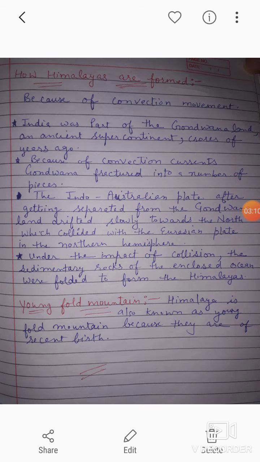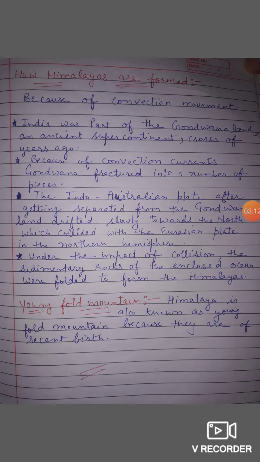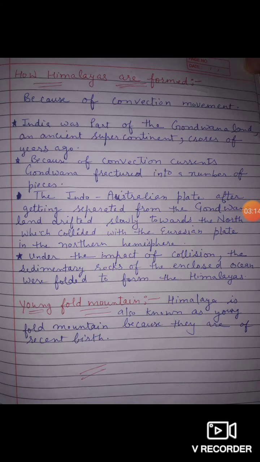Let's start how Himalayas formed. Yes, my dear students, our India was a part of Gondwana land. Gondwana was a supercontinent in ancient time, crores of years ago.